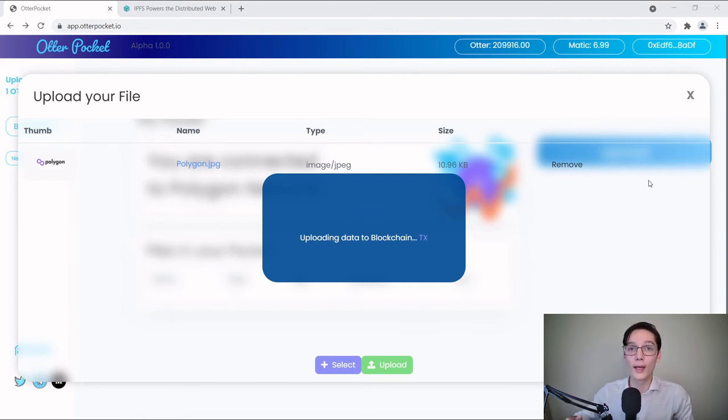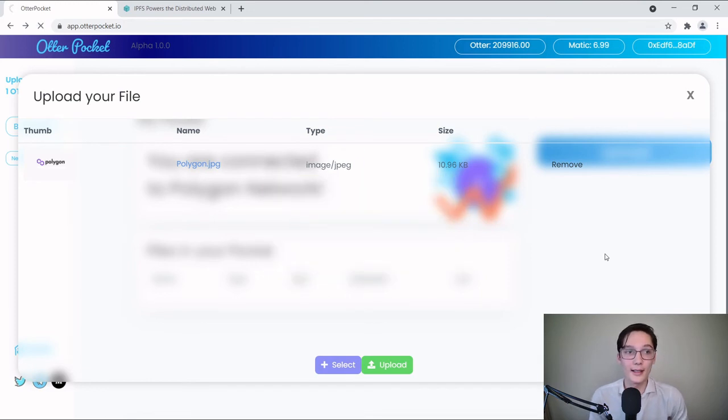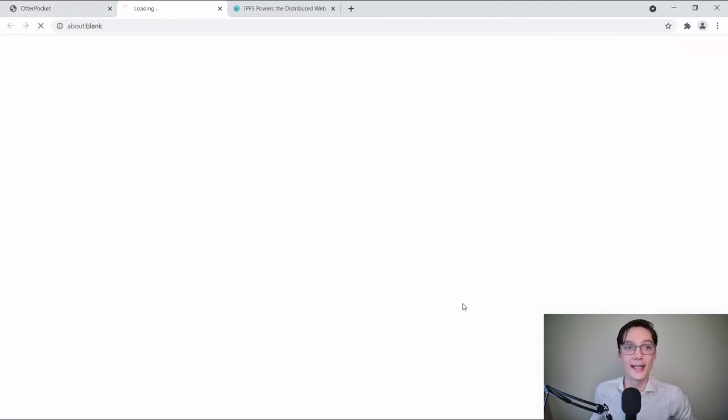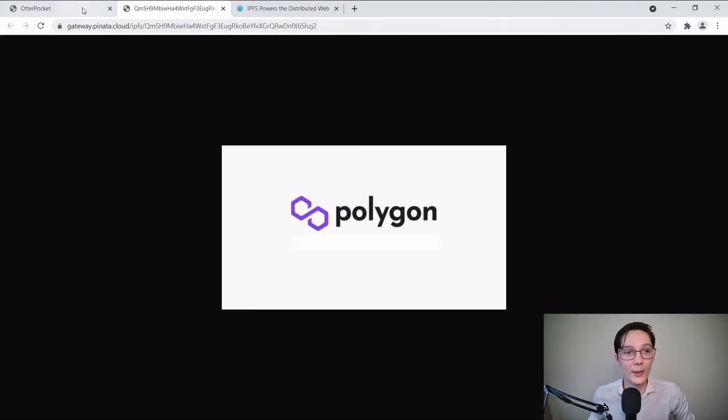Now we're going to actually upload to IPFS and upload that data to the blockchain. So I'm going to hit confirm. You can't see it, but MetaMask brought up a little window. So now we're going to wait for it to confirm. And it's already done. And the page is going to refresh. I'm going to help it refresh. And we will see, wow, that was quick. The file is already in our pocket. If we wanted to see it, we can see our image that we uploaded.